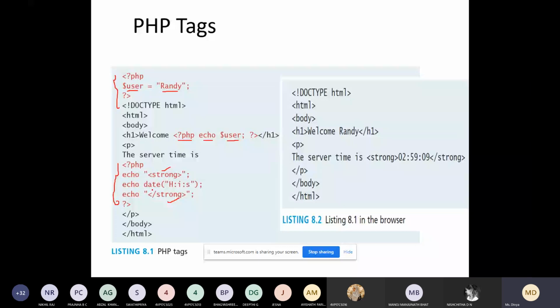You can see this is a built-in function which is used for displaying the date, for hour, minutes, and seconds. So when you execute your PHP code, the PHP code is interpreted and executed.